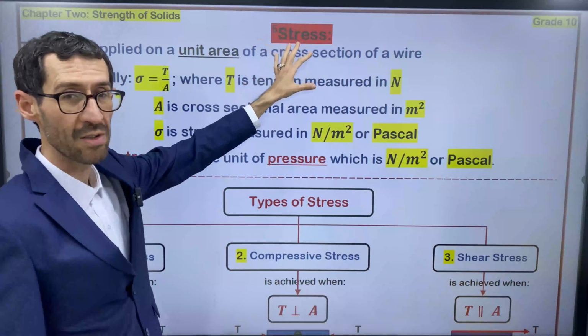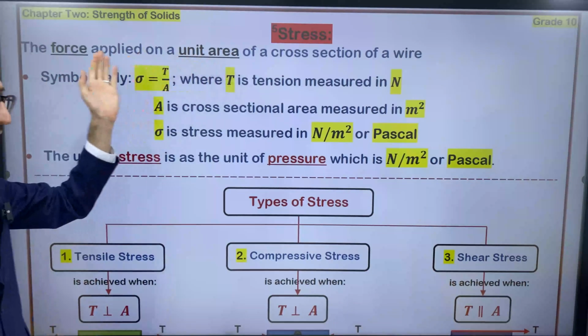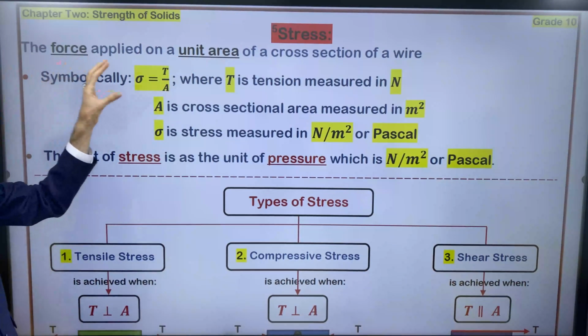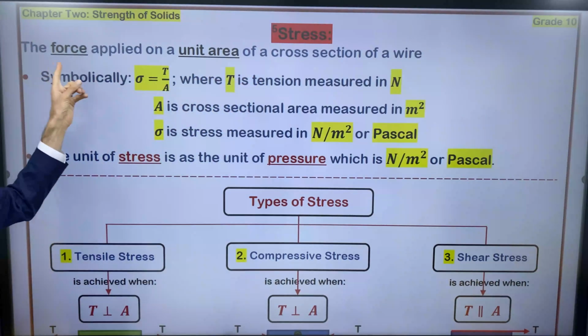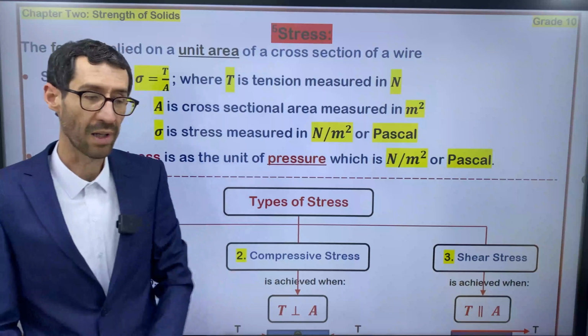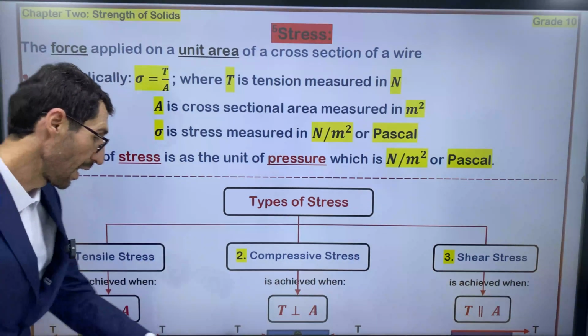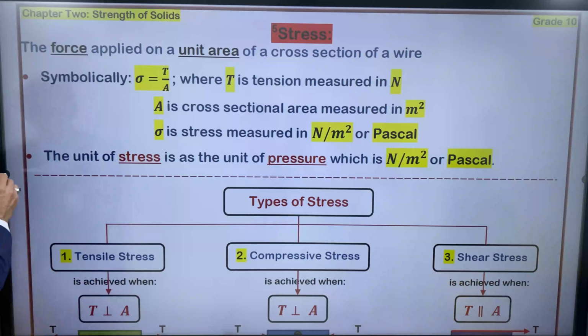Which is stress. Right? What's stress? Let me explain stress for you. Let me read the title and the definition for stress. It's the force applied on a unit area of a cross section of a wire. Force applied on a unit area, right? So we have two things here.